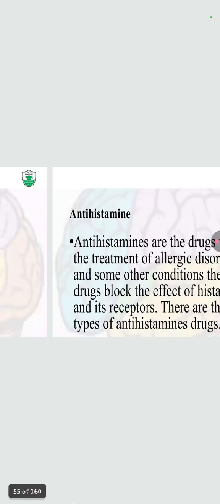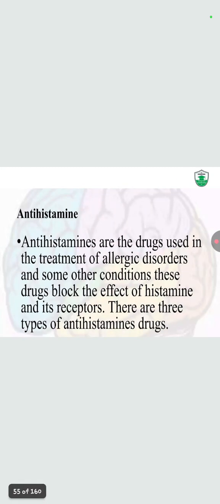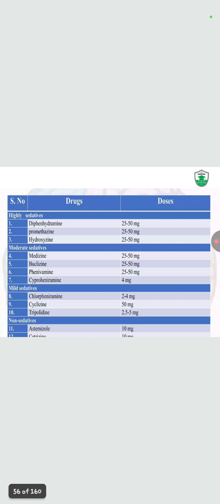Now for indication: H3 blockers have no therapeutic use, only experimental use. Antihistamine drugs are used in the treatment of allergic disorders and some other conditions and block the effect of the histamine at its receptors. These are the drugs. Same. Now the indications are allergic reactions like hay fever, vasomotor rhinitis, urticaria, asthma and anaphylaxis. Because of their anticholinergic action, they are used as antiemetics and are useful in motion sickness.